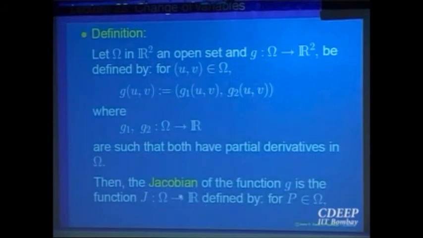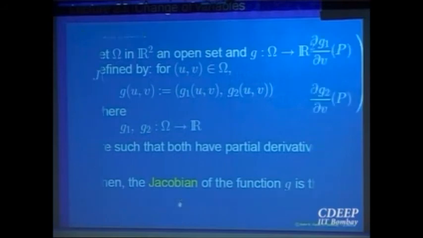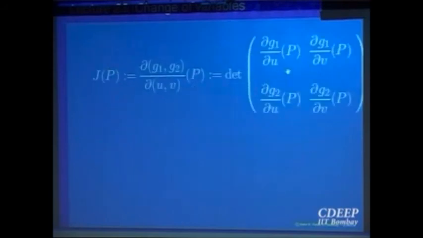And then we define at a point, because these partial derivatives are also going to be defined at a point, so they depend on a point. Compute the determinant of this 2 by 2 matrix: partial derivative of G1 at P with respect to the first variable u, and with respect to the second variable v. Similarly, the second component with respect to u, and the second component with respect to v. So we are looking only at partial derivatives of the component functions.